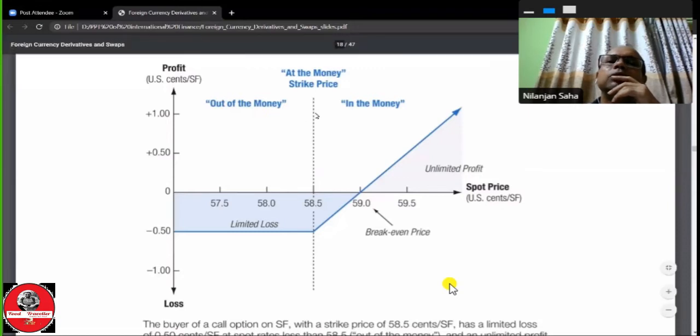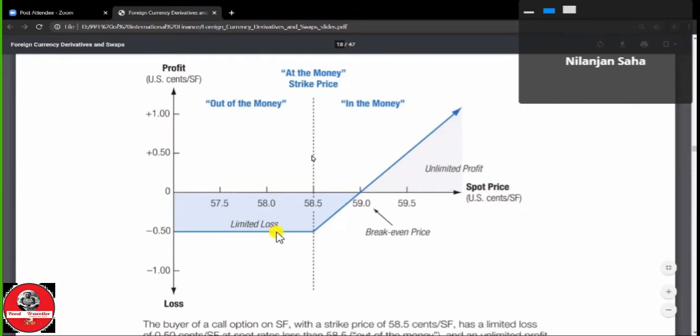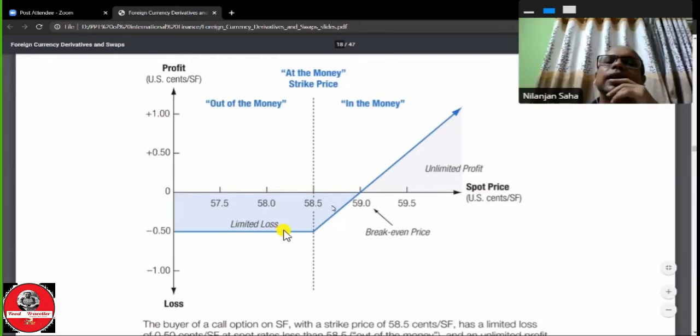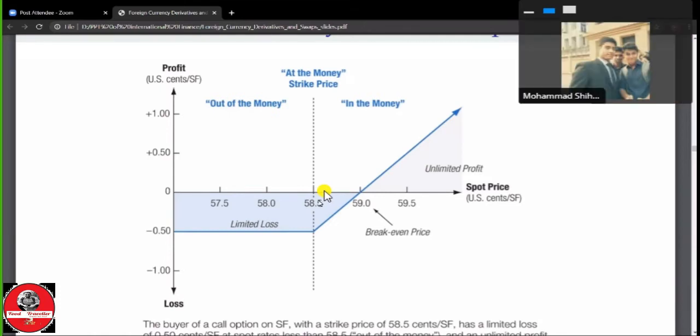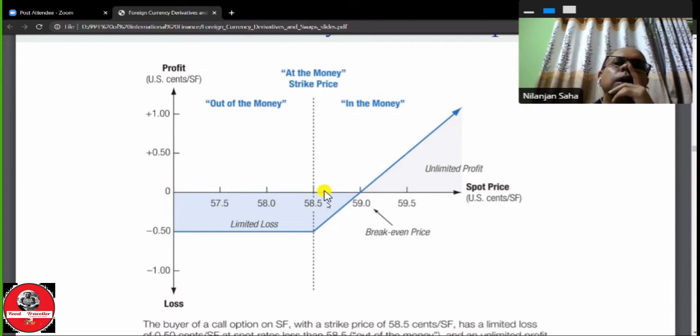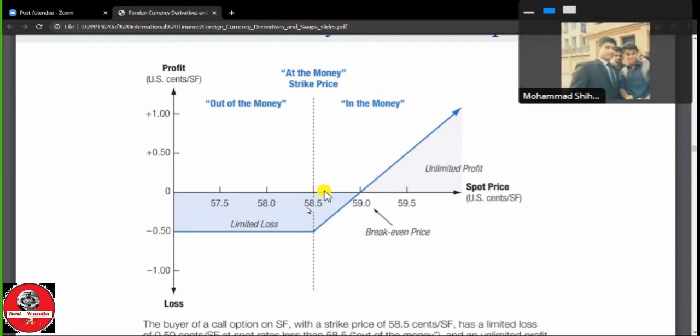Therefore, we have entered into a call option to buy some currency in the future at a strike price of 58.5 cents per Swiss franc.